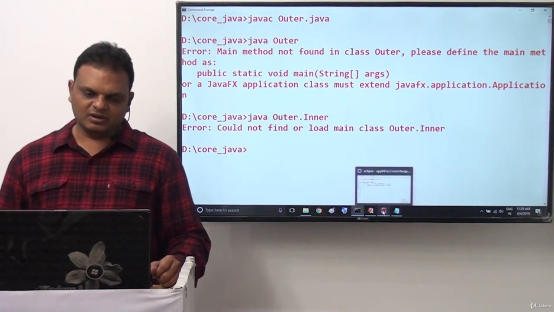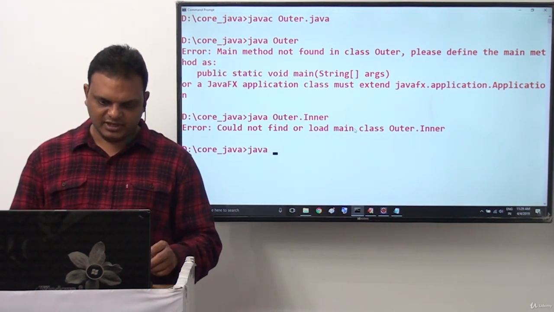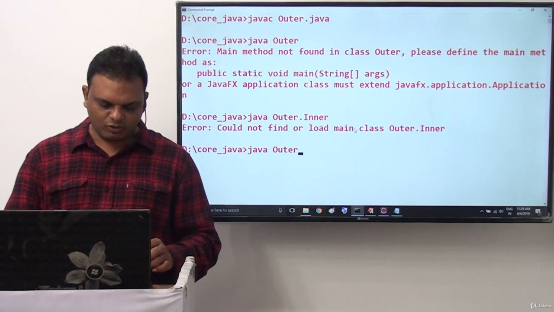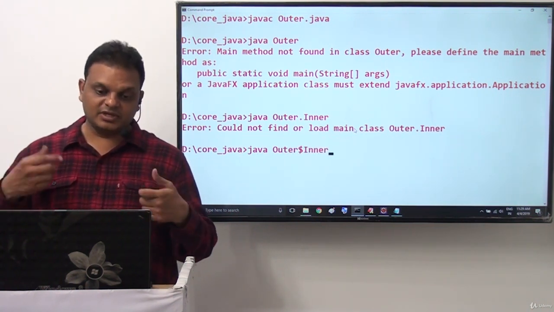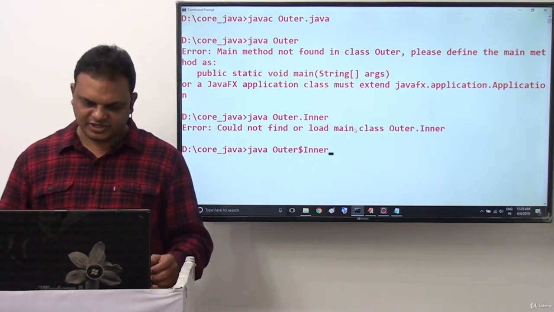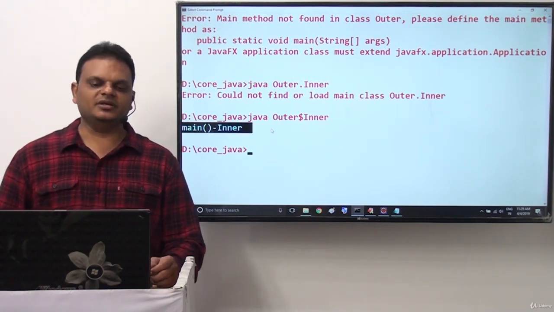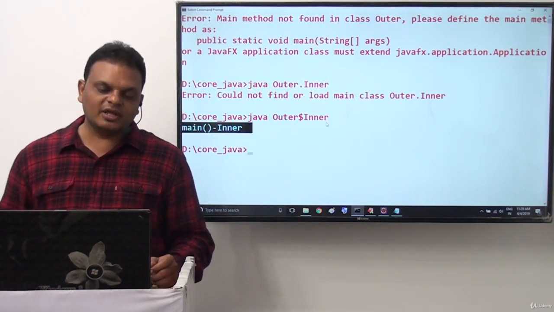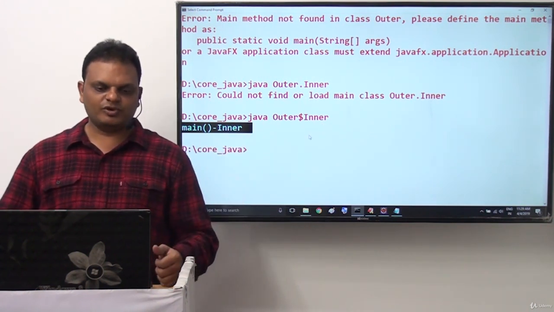Okay, fine. Instead of Outer.Inner, we are able to provide java Outer$Inner. This is also the .class file representation, the inner class .class file representation. Now let me check it. Is it possible or not? Yes, exactly. Now we are getting our output clearly. java Outer$Inner. In this way only we are getting the respective output.